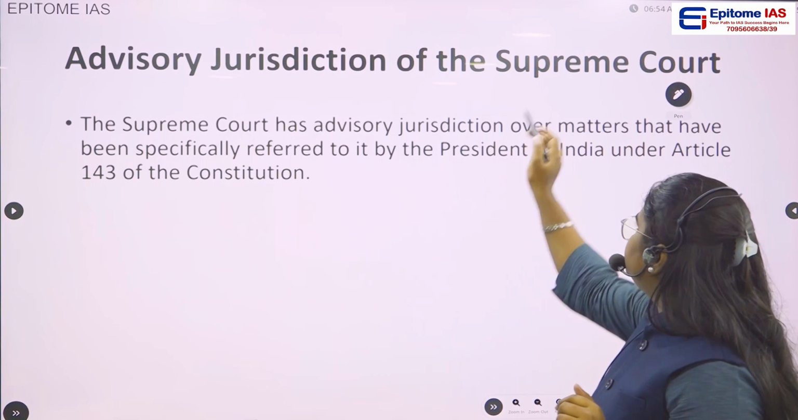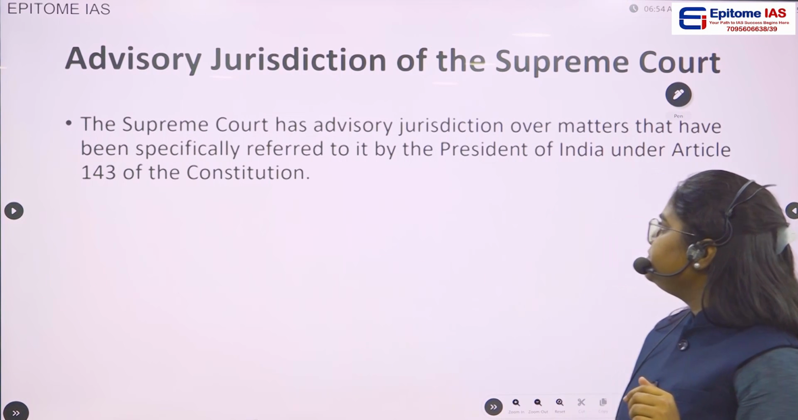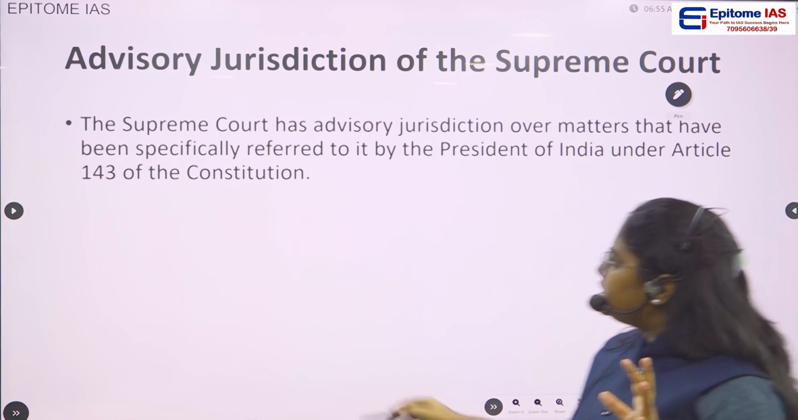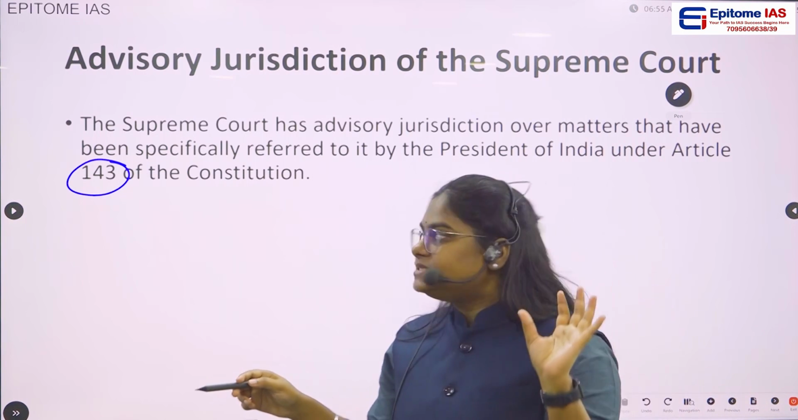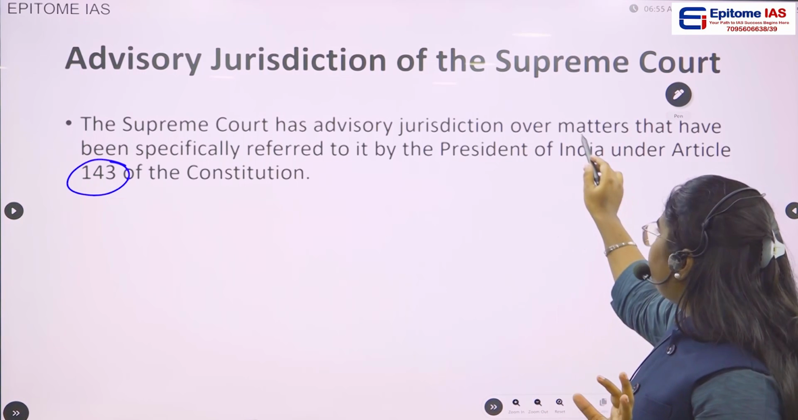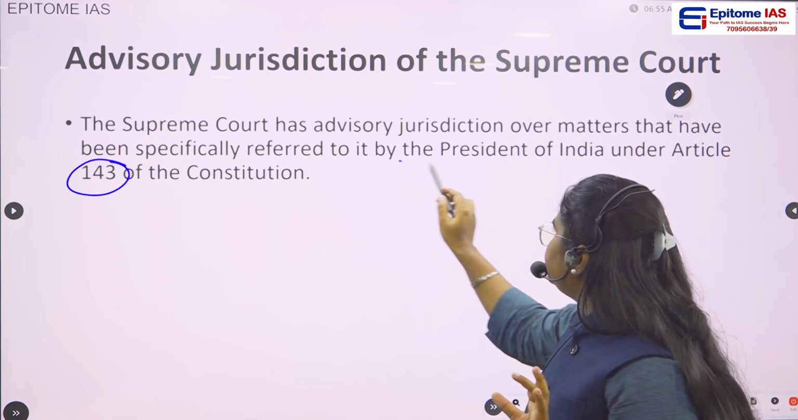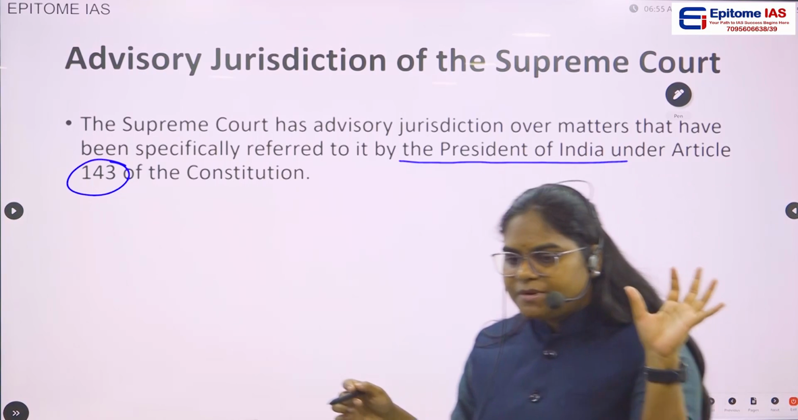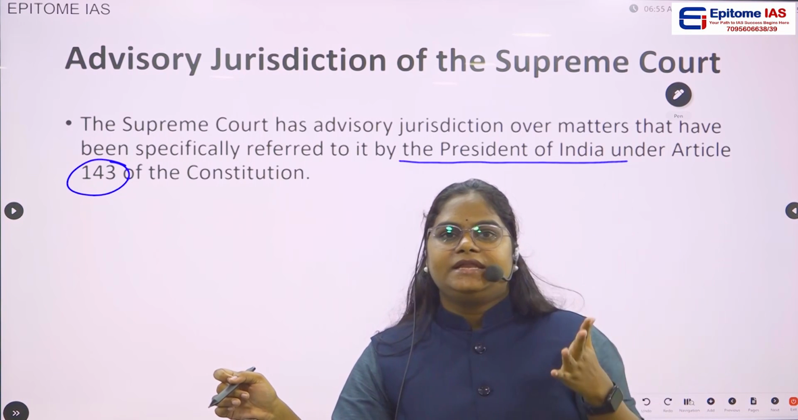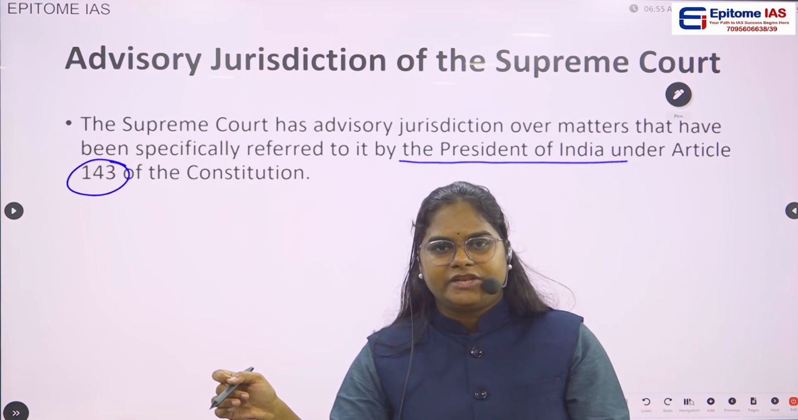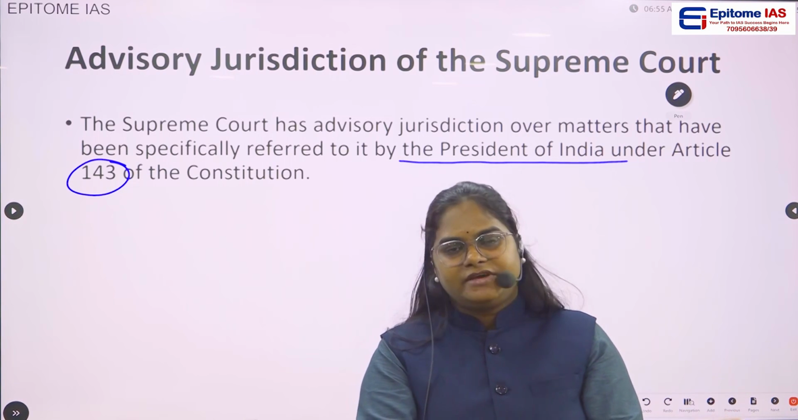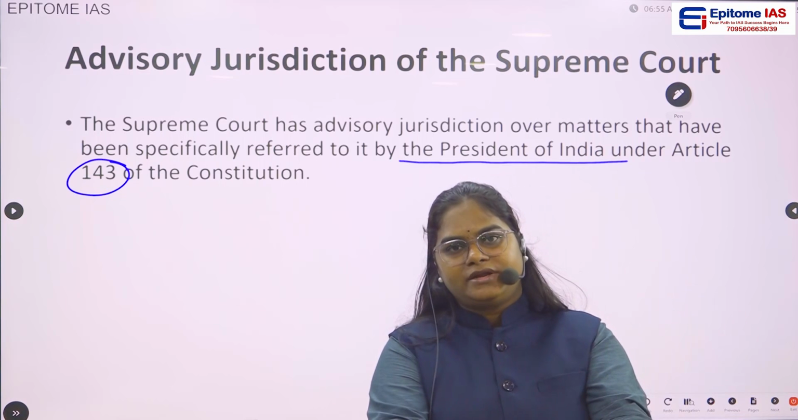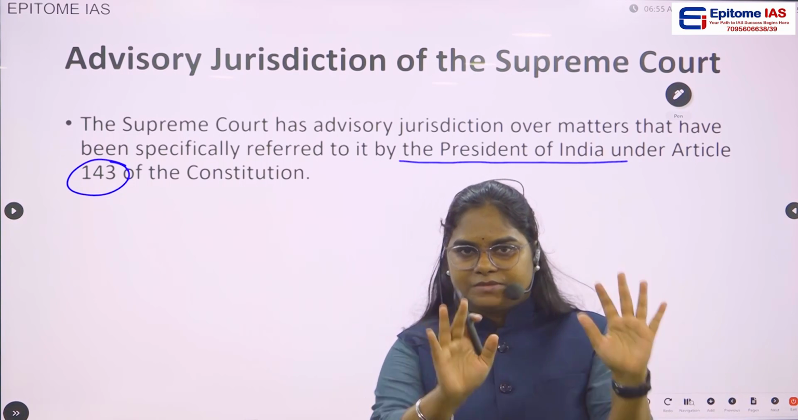So the advisory jurisdiction of the Supreme Court of India is actually mentioned in Article 143 of the Indian Constitution. Okay, it simply says that whenever matters are referred to it by the President of India, whenever the President of India is seeking any advice from the Supreme Court of India, then only the Supreme Court of India will be rendering those advices. Okay, it can't go and render the advice on its own. Okay, simple.